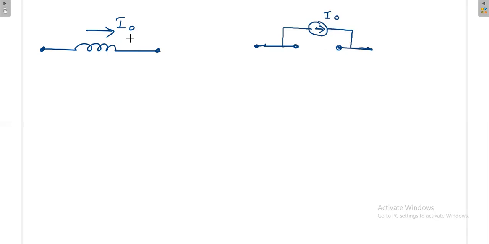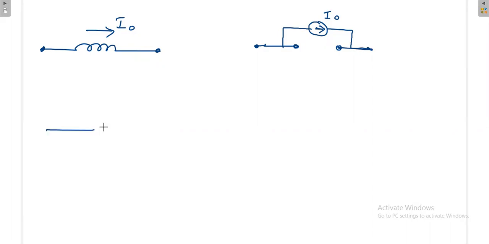At the time of switching, we have another concept: the current across the inductor cannot change suddenly. So that's why we provide one bypass path. This is the representation of the inductor with the initial current.